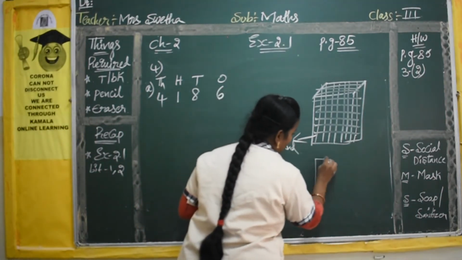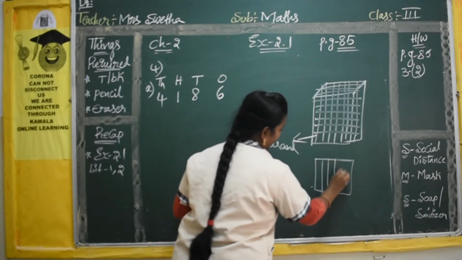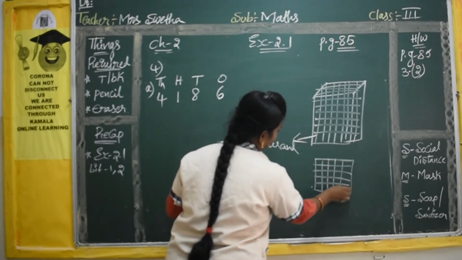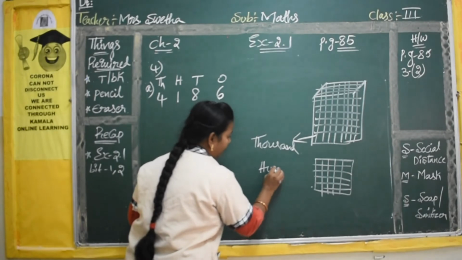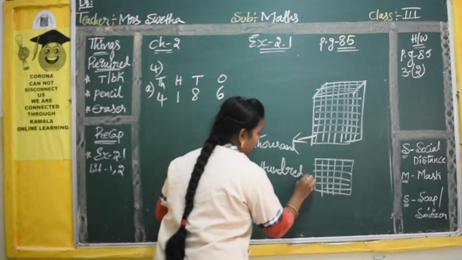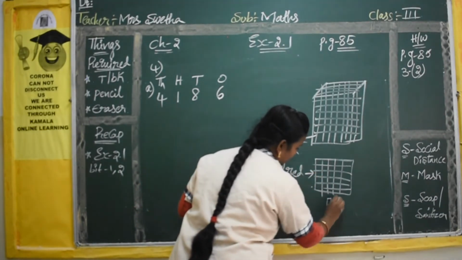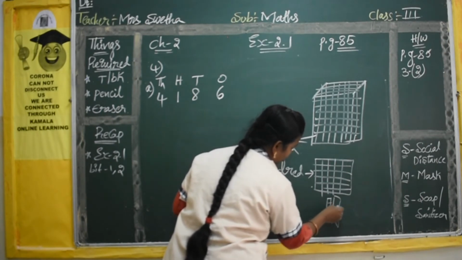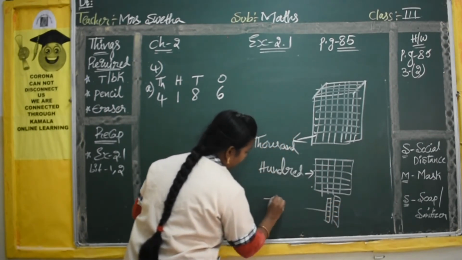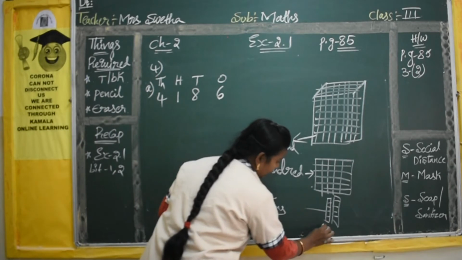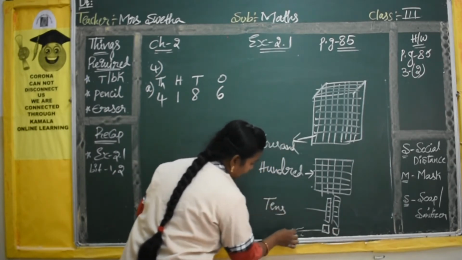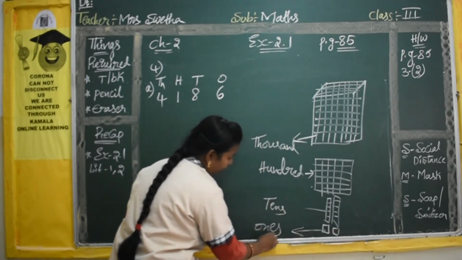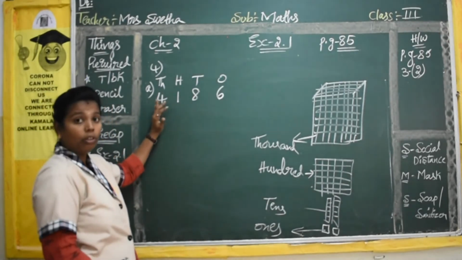Yes, and the small square, inside which you have the same boxes like these, is for 100. And the individual standing lines you have here are for tens. And individual boxes are for ones. Okay, so here I have shown one.